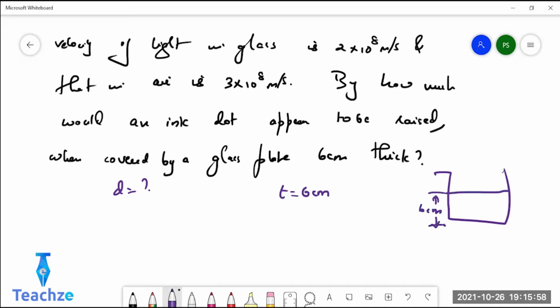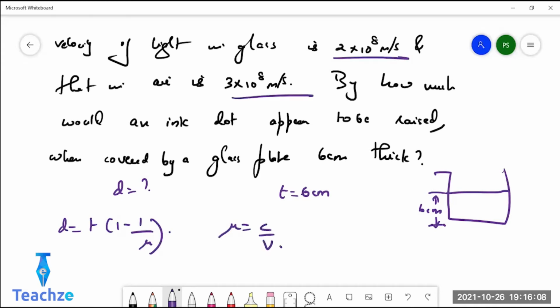You just have to find refractive index because D equals T into 1 minus 1 by mu. You can find the refractive index, because C is given and V is given. Refractive index is C by V. Find refractive index, thickness is given, directly substitute in the formula and tell me the answer. Easy question. Yes, 2 centimeters is the right answer.